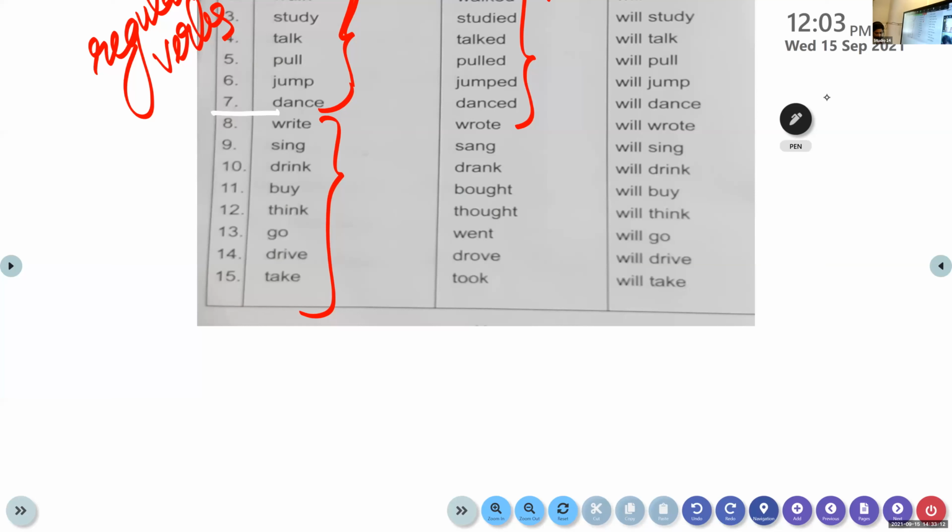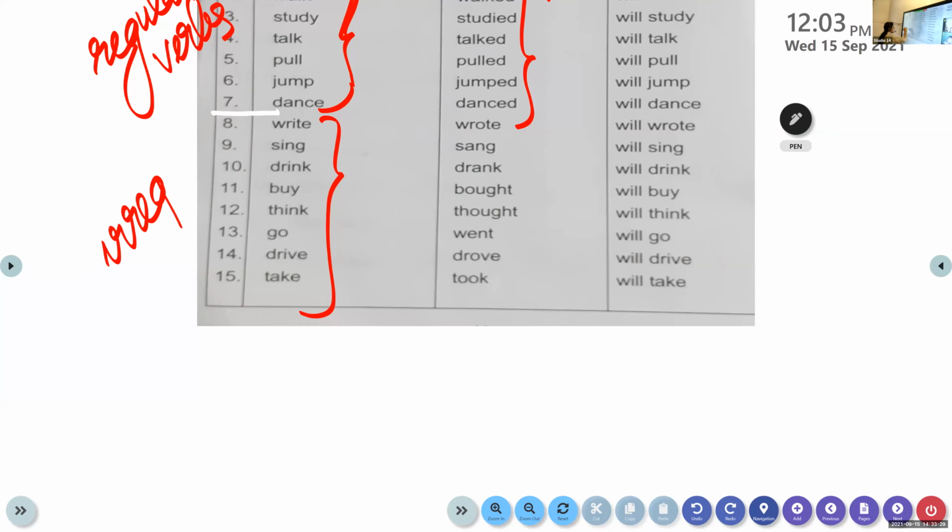Everything is there in your workbook. Please look at it, and also look at the slide. I'm displaying the same page for you, page 16. Let us be thorough with what is there in your workbook first.